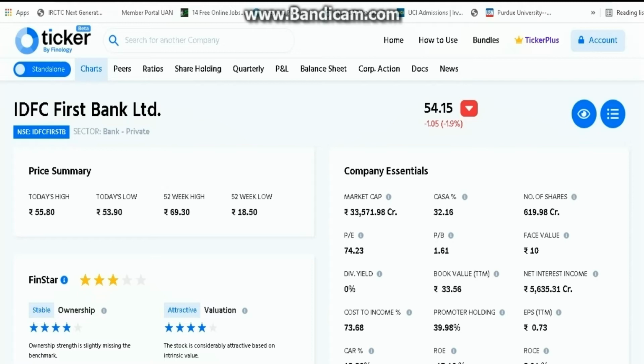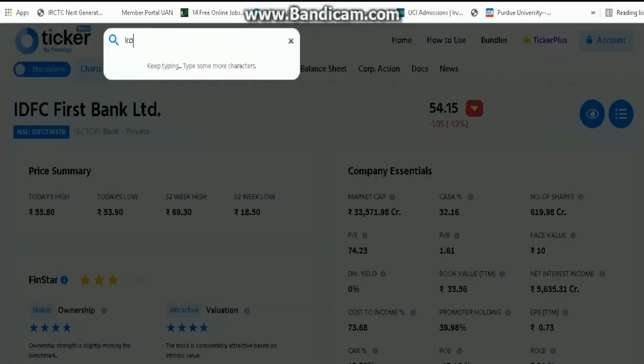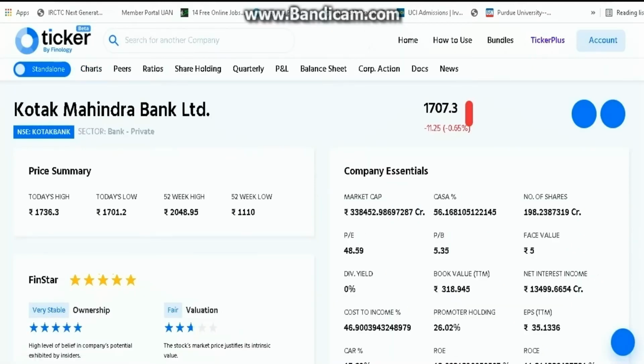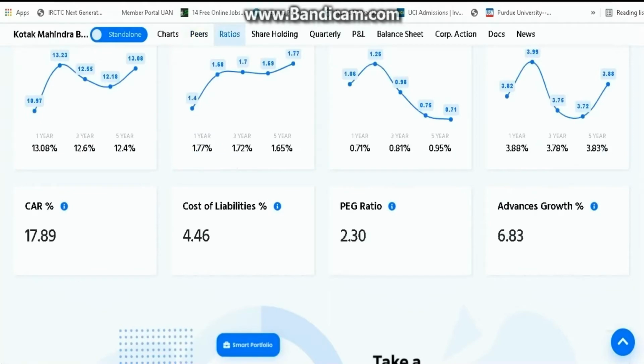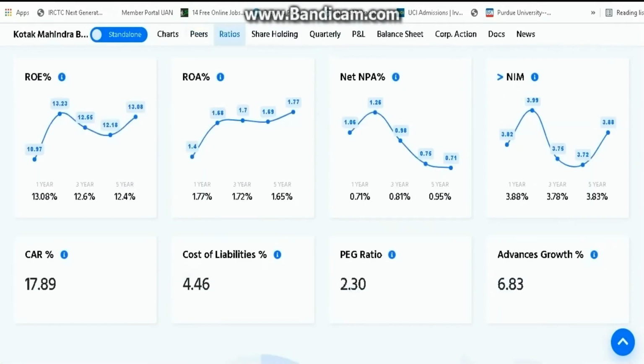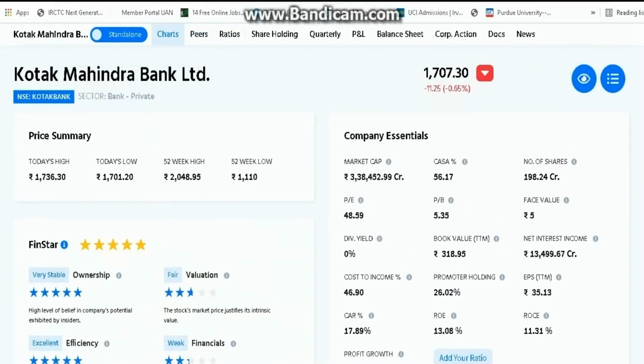Let's take an example of Kotak, because Kotak is one of the good banks. Here you can see the cost of liabilities is half of what IDFC is having. It is 4.46 percent. That denotes that Kotak only needs to give 4.46 percent of the total amount on an average. Despite the fact that Kotak is having one of the best CASA percentages, it still needs to give only 4.46 percent on an average.